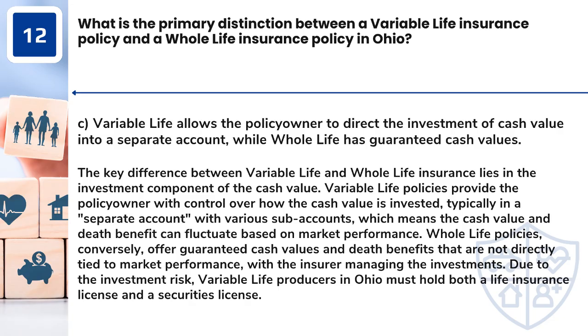Whole life policies, conversely, offer guaranteed cash values and death benefits that are not directly tied to market performance, with the insurer managing the investments. Due to the investment risk, variable life producers in Ohio must hold both a life insurance license and a securities license.